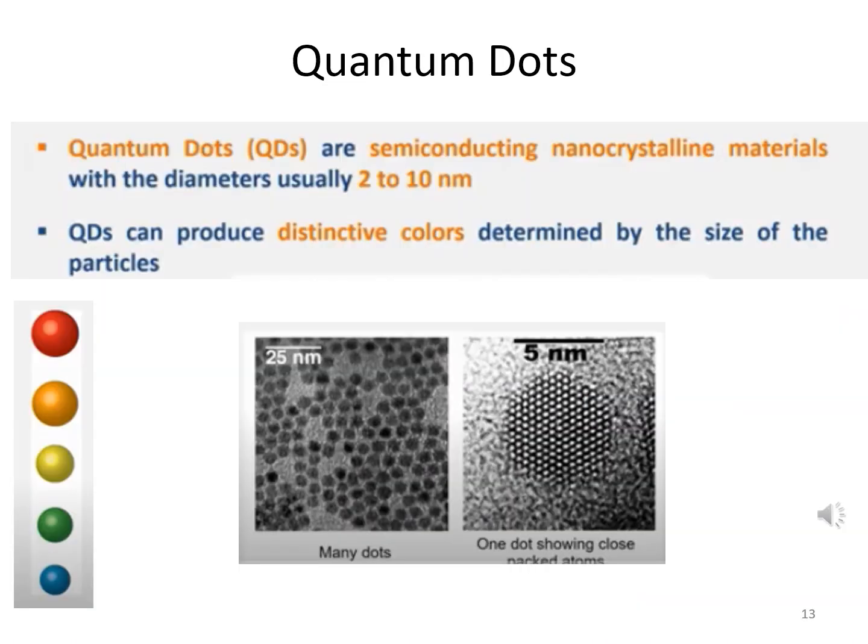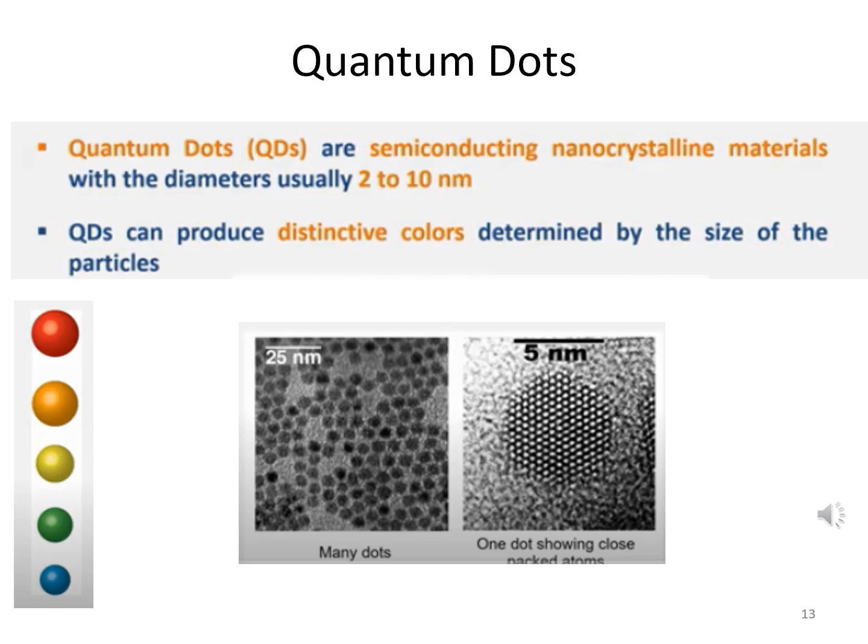In case of optical properties, quantum dots can produce different colors that are determined by the size of particles. That is, different sizes will show different colors. So what are quantum dots? Actually, quantum dots are